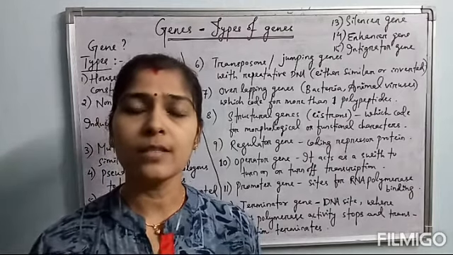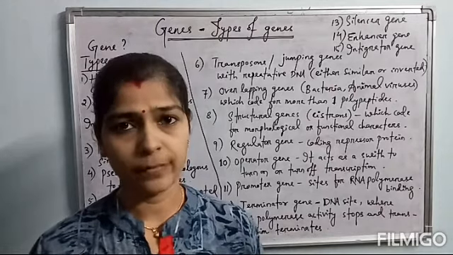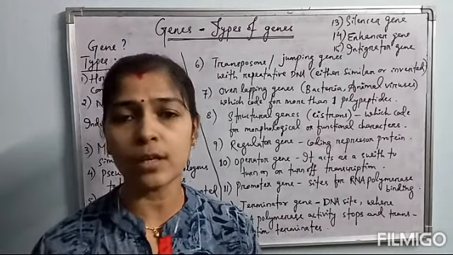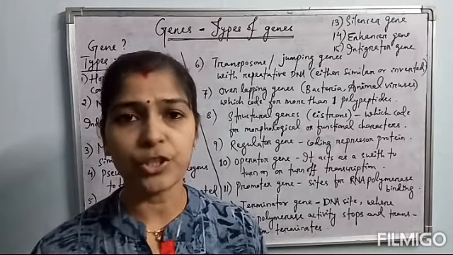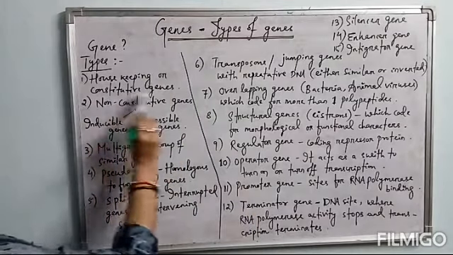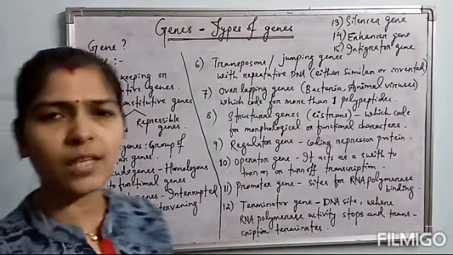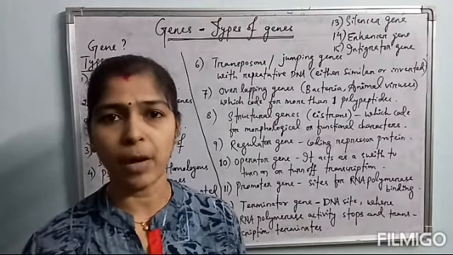So these genes remain continuously switched on and continuously express. These continuously expressing genes are called housekeeping genes. Housekeeping genes never switch off. They are also known as constitutive genes. These genes continuously synthesize their protein product which is needed for the cellular environment.